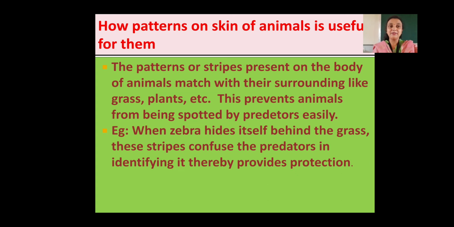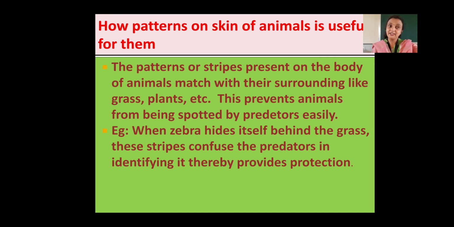Okay, so how do patterns help them? Patterns present on the body of animals match with their surrounding like grass, plants, etc. These prevent animals from being spotted by predators easily. Okay, can you give me another example? You can give me another example like chameleon. Chameleon is present on the grass or on the trees. Okay, they can change the color of their body according to the surrounding. So why can they change the colors? Because their enemies cannot find them. Did you understand?